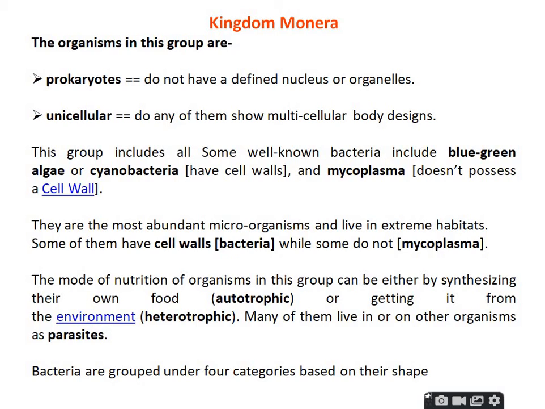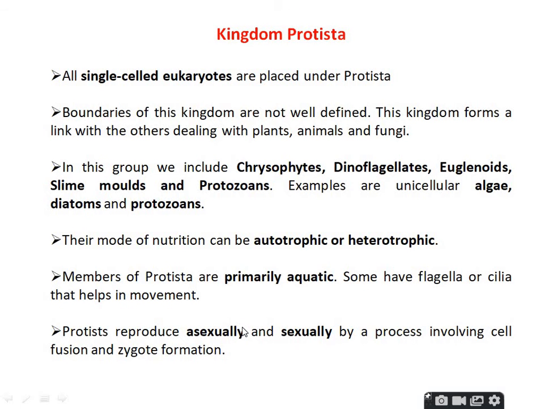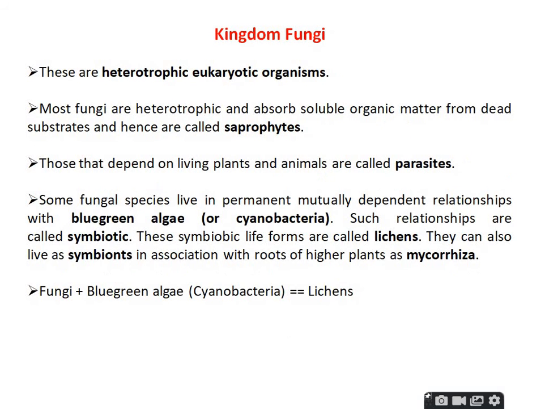The mode of nutrition of organisms in this group is synthesizing their own food, that means autotrophs. Kingdom Protista: all are single-celled eukaryotes, that means a definite nucleus is present, for example protozoans, euglenoids and diatoms. This category is autotrophic in nature, and both sexual and asexual characters are there.